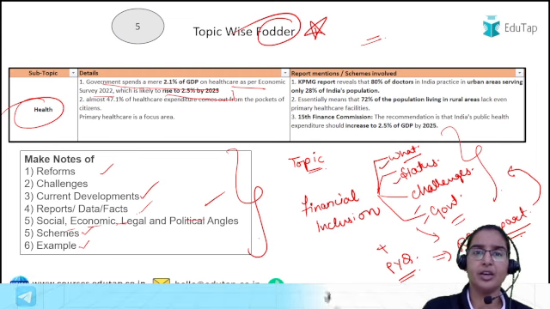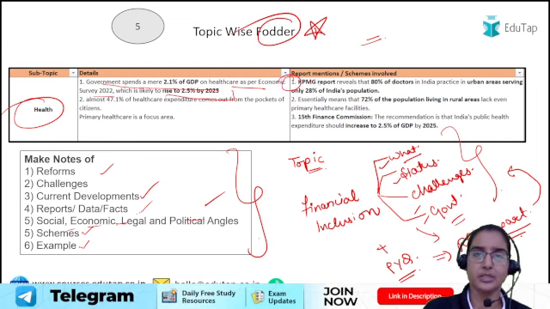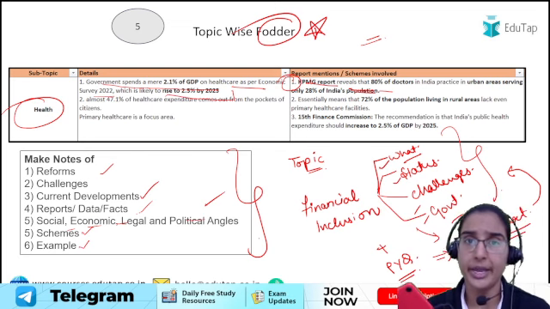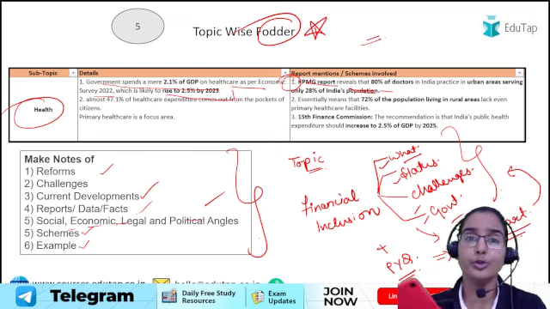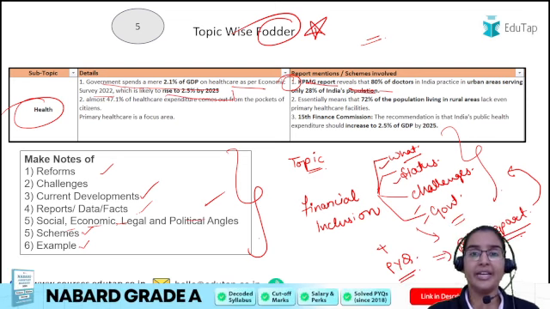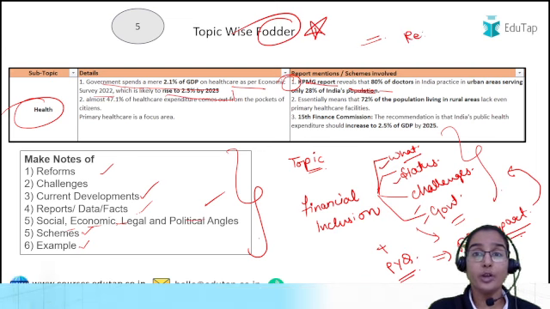And then here also we have written certain reports, right? That recently released this particular report says this. So such kind of data is something which you can use and which you should use as far as your preparation of fodder material is concerned, right? And this is the fodder material which you have to recall in the exam, right?